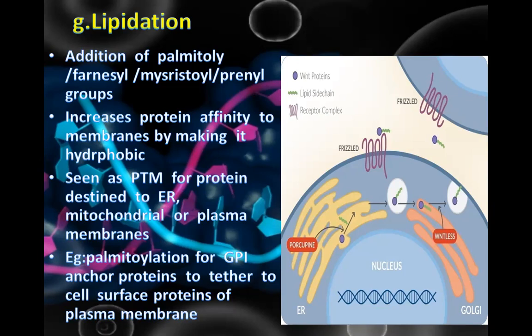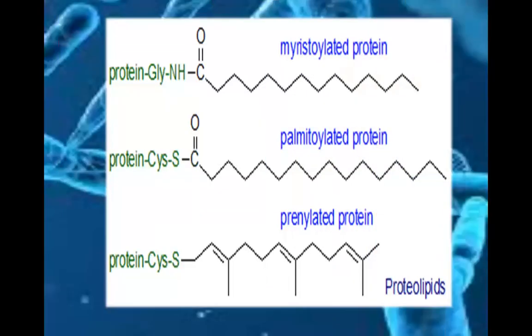Example, palmitoylation of GPI anchor proteins to tether to cell surface proteins of the plasma membrane. These are under acetylation, and under lipidation.